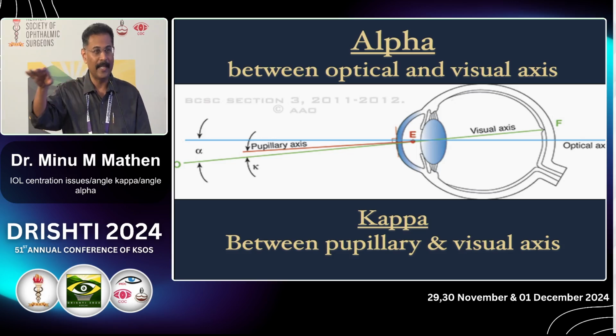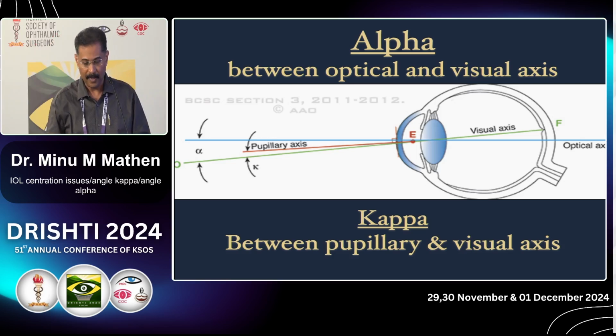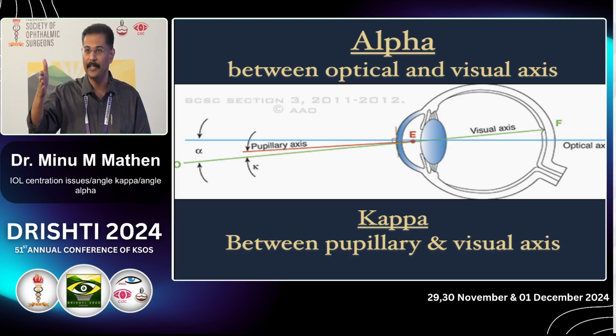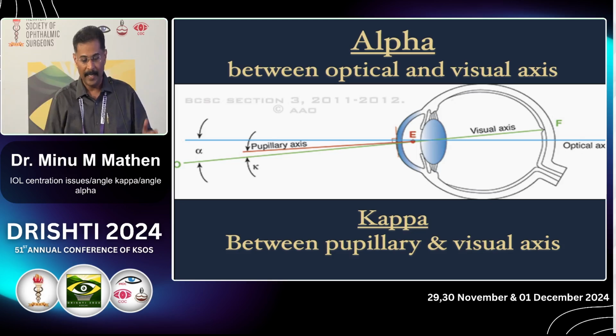Then there is the pupillary axis, which goes through the center of the pupil. The pupil may not be central for everyone. It may be at different levels, shifted and so on. And then comes the optical axis. The optical axis is perpendicular to the cornea and the lens, a perpendicular line. So angle alpha is between the optical and the visual axis, and angle kappa is between the pupillary and visual axis.